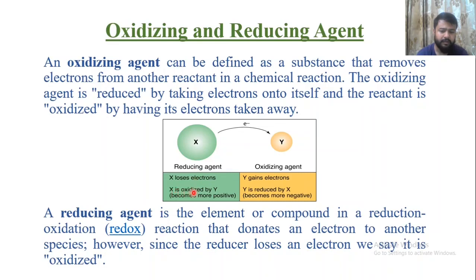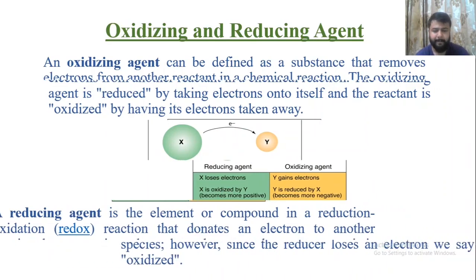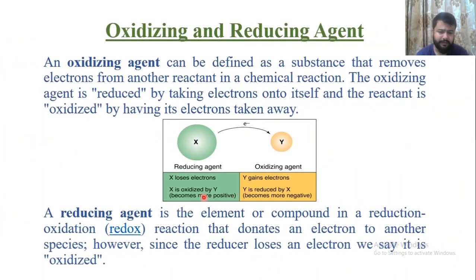So X is oxidized by Y. So Y is the reason for the oxidation of X, and here X is the reason for the reduction of Y. So Y is reduced by X, and X is oxidized by Y. Or we can say that if X is becoming more positive, it is a reducing agent, and Y becomes more negative, so it is reduced, or it is an oxidizing agent.